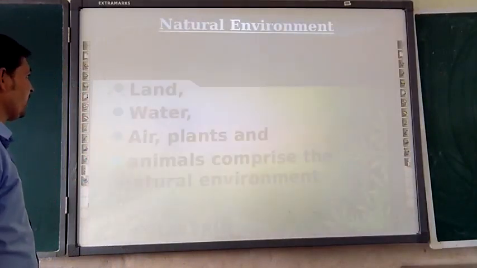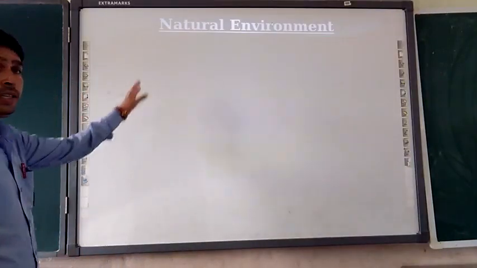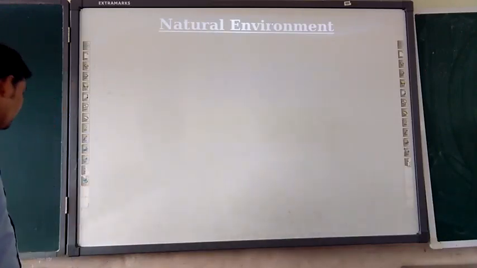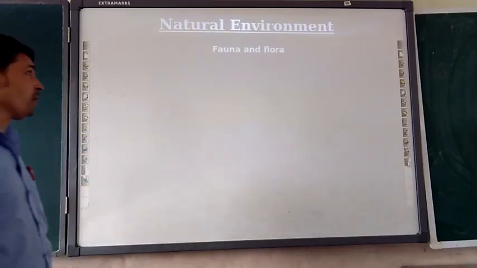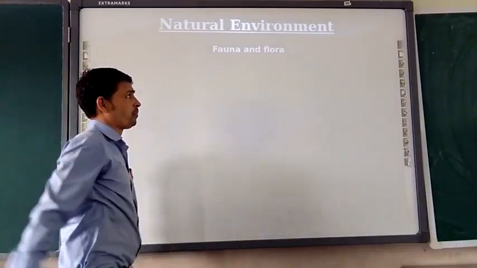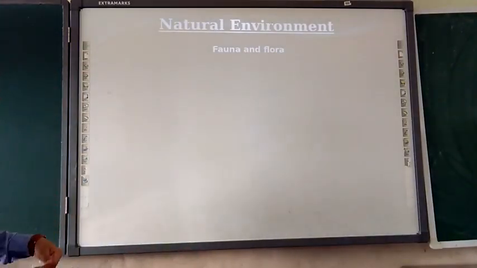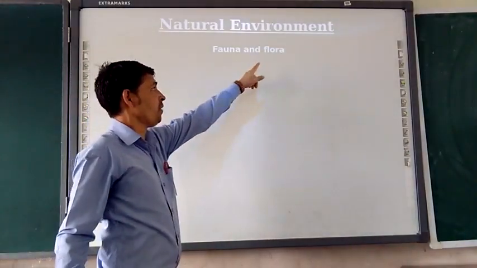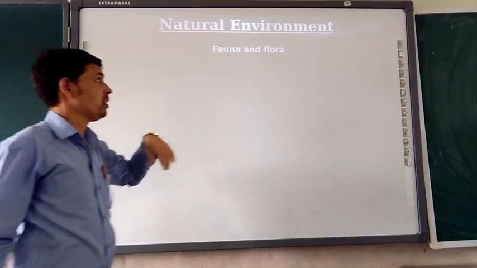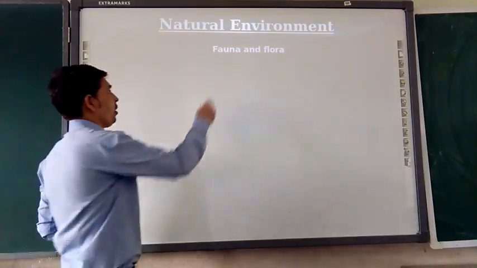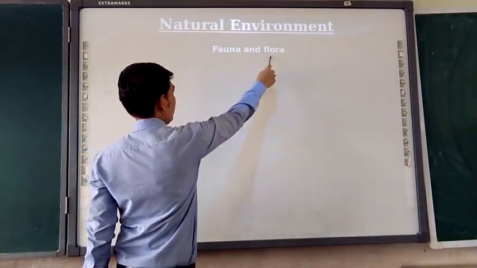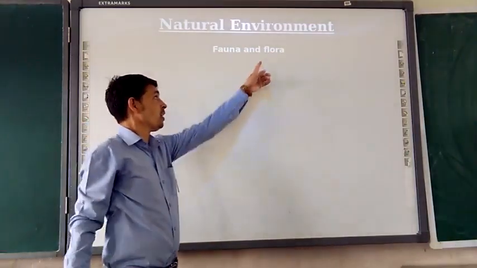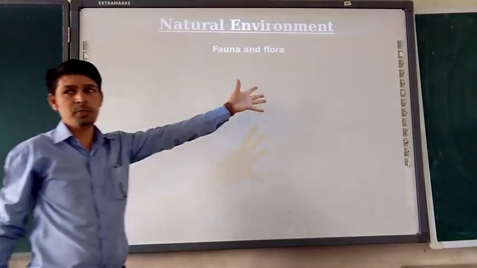This slide is about the natural environment. Here with the natural environment we are seeing first flora and fauna. Fauna denotes animals, and flora denotes plants. So we are talking about flora and fauna. Fauna means the animal species and flora means the plant species.